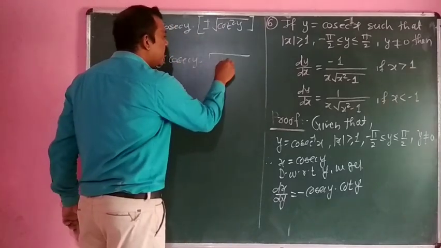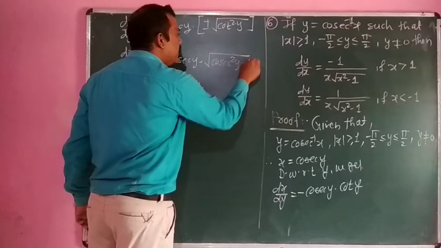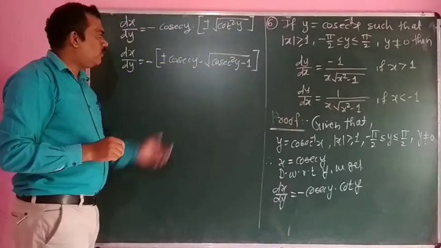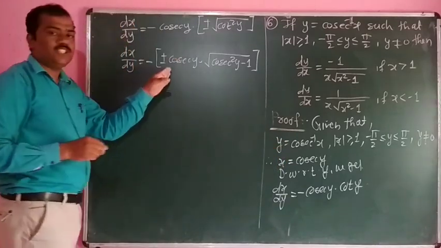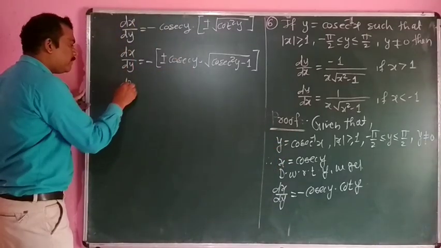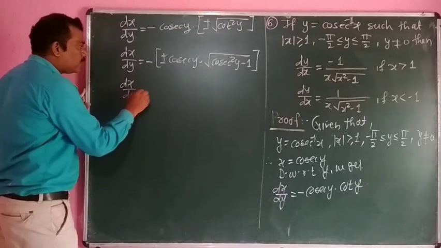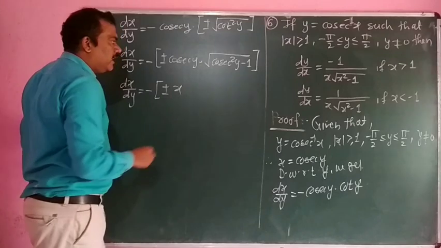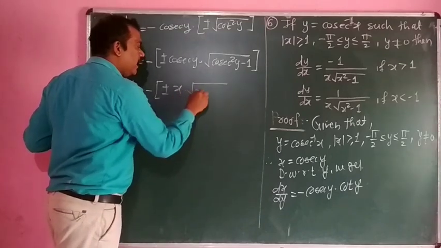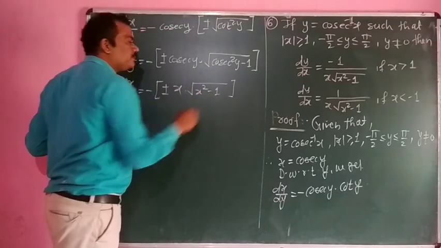Cosec y is nothing but x, so dx by dy is equal to minus, plus or minus, x into under square root of x square minus 1.